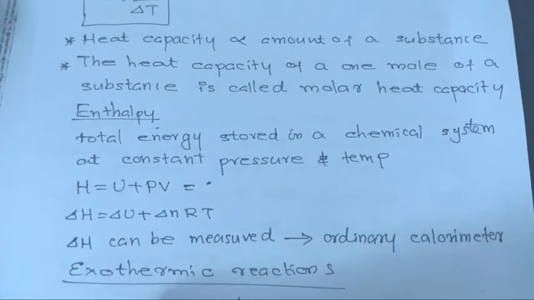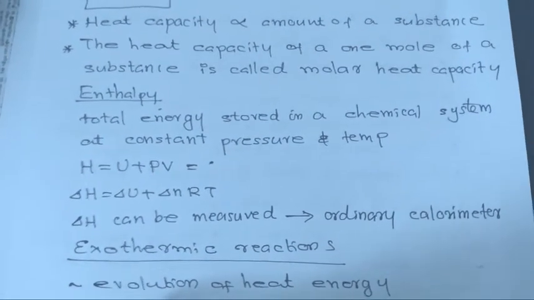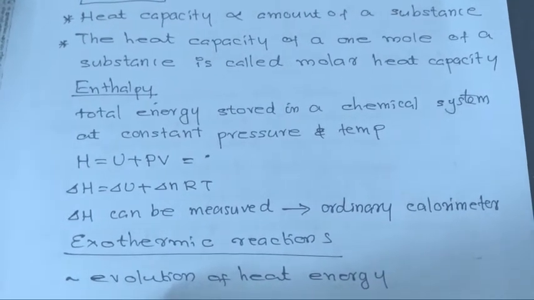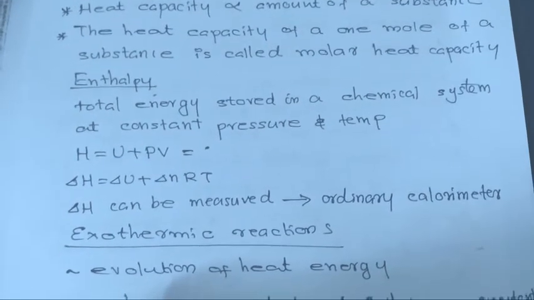Enthalpy, total energy stored in a chemical system at constant pressure and temperature. H is equal to U plus PV. Delta H is equal to delta U plus delta nRT. Delta H can be measured by ordinary calorimeter.